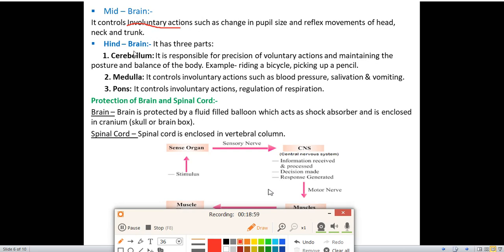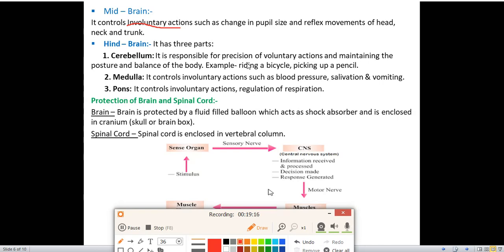Next part is hindbrain. It has three parts. We have already seen in the diagram: cerebellum, medulla and pons. Now we'll look at the functions of cerebellum, medulla and pons. This is also very important in exam. You can get questions on the function of cerebellum, medulla and pons.